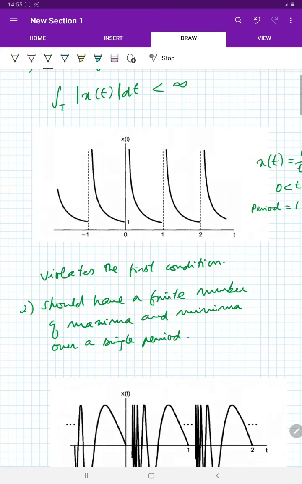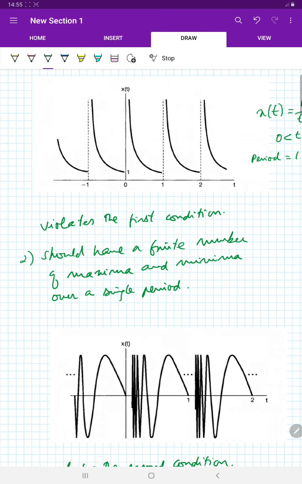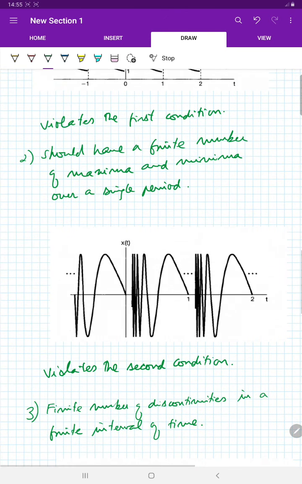The second condition is that the signal should have a finite number of maxima and minima over a single period. For example, this signal here is an example of a signal which does not satisfy this condition. Although this signal may be absolutely integrable, it has an infinite number of maxima and minima in one period. So this is a signal which does not satisfy the second Dirichlet condition.